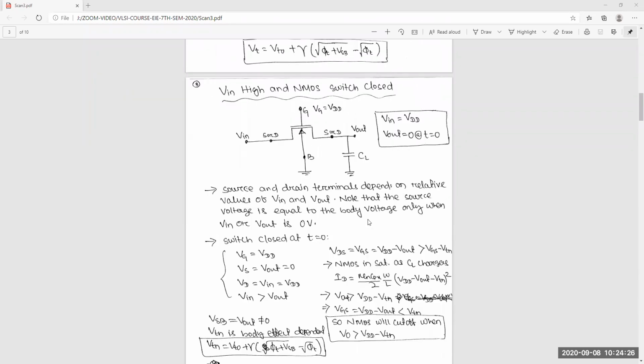So now we will discuss slowly, one by one, the regions of operation in that transmission gate. We'll start from a single MOSFET.